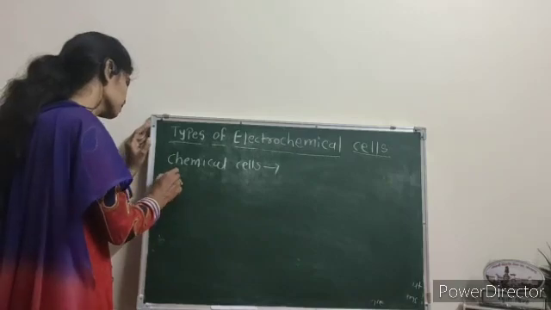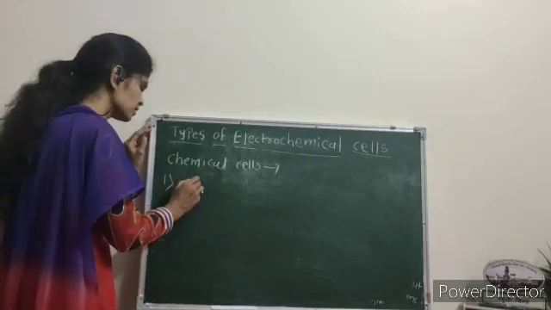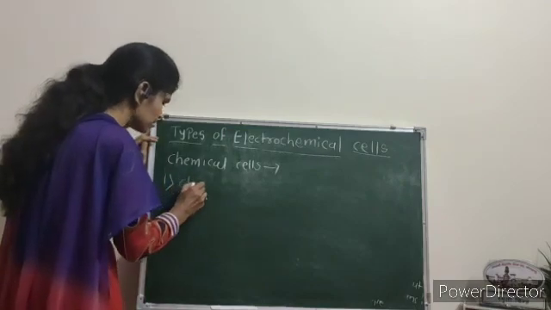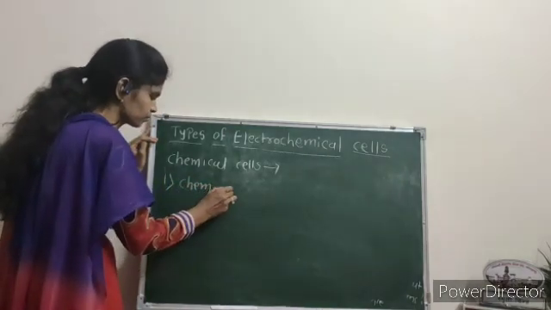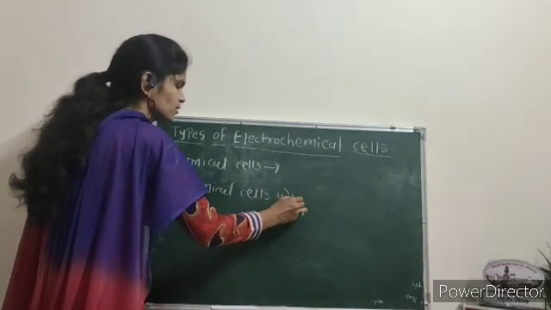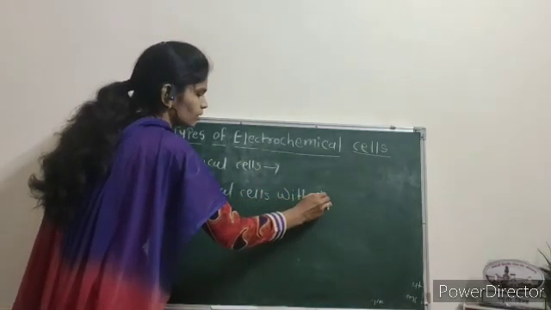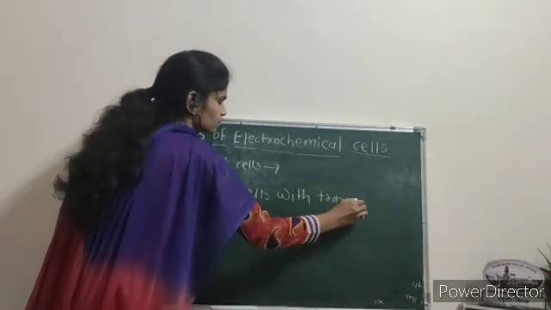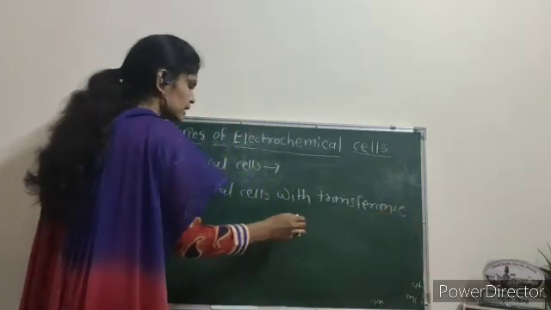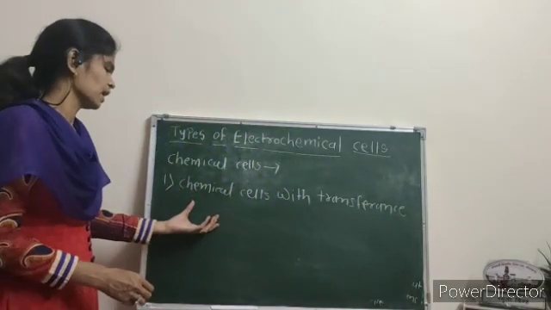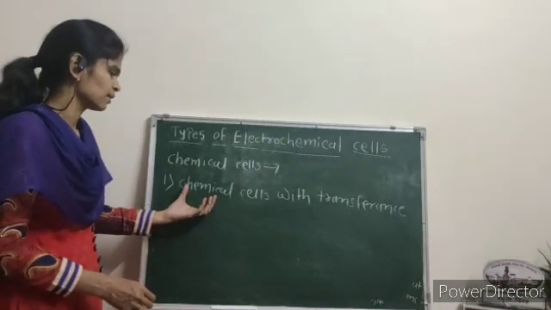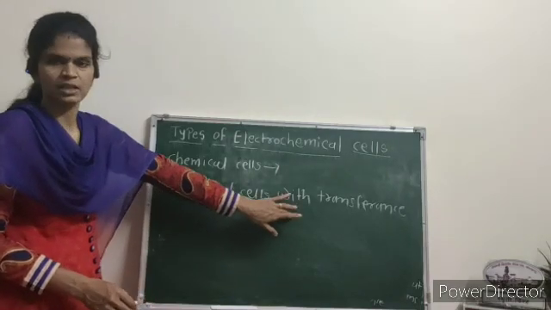The first type is chemical cell with transference. We discuss the first type, chemical cell with transference. In this type, the ions are transferred. Therefore, this type of cell is called chemical cell with transference.